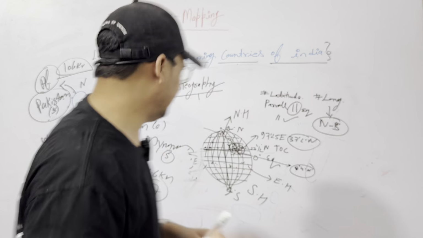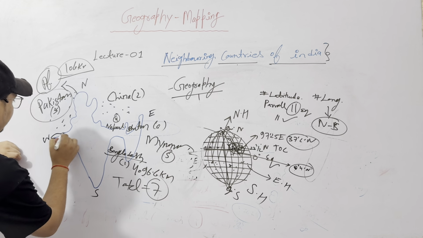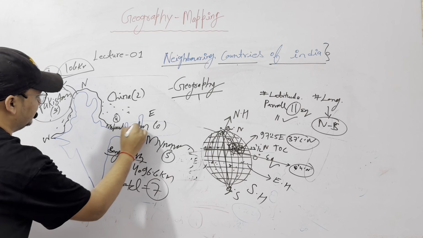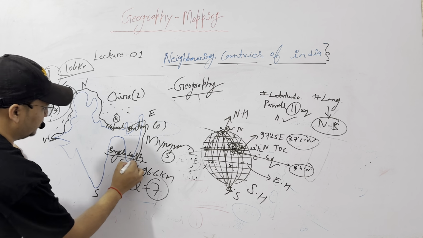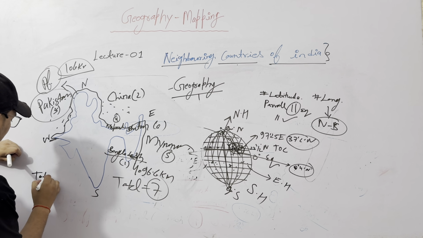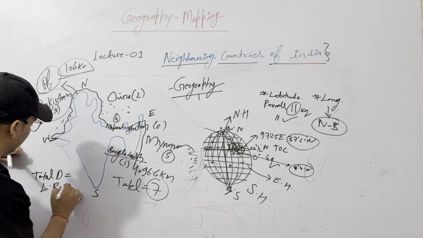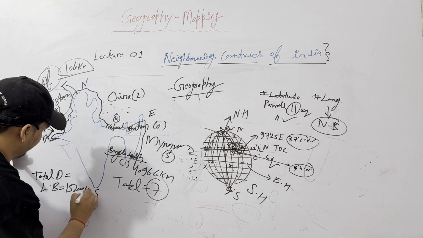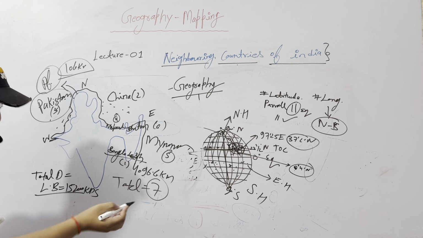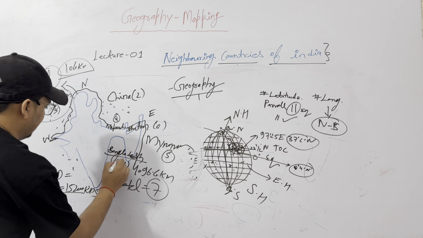Afghanistan. Total land border means from here, this is the land border. So from here to here, the total distance of land border is 15,200 kilometers. This is clear. What is the total coastal area? This area, coastal area